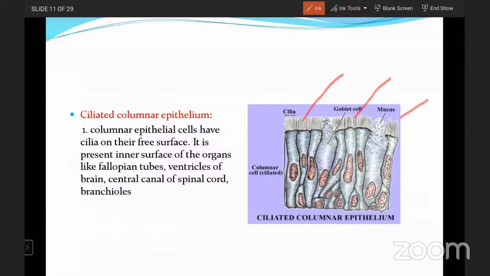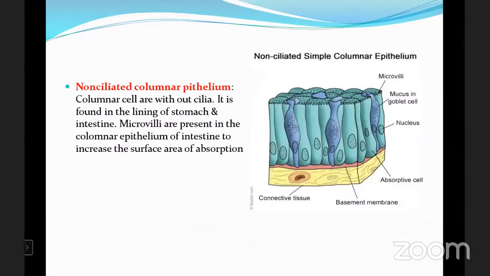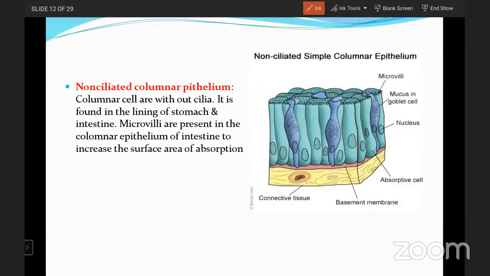Now, non-ciliated columnar epithelium. Here also you can see the cell with columnar shape, but cilia are not present. Instead of cilia, you can see microvilli. Columnar cells are without cilia. It is found in the lining of the stomach and intestine. The microvilli are present in the columnar epithelium of the intestine to increase the surface area of absorption.